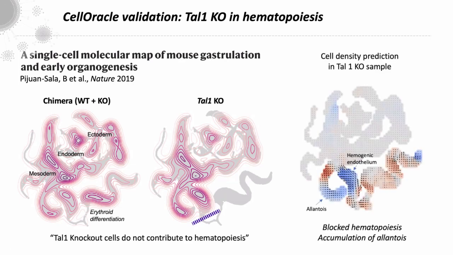So again, calculating our cell density prediction in the TAL1 knockout sample, CellOracle predicts accumulation of cells within the hemogenic endothelium. So this is where differentiation would be blocked, and also accumulation of cells in the allantois. And this is what we observe in the actual knockout single cell data sets.